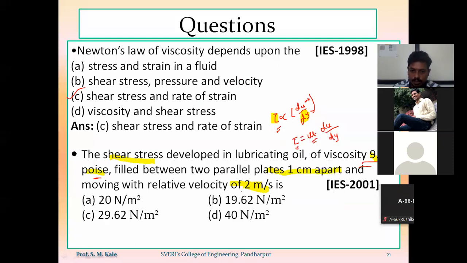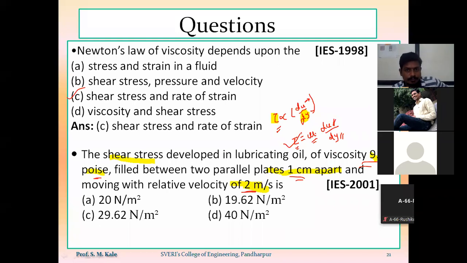What is the value of change in velocity? 2 meter per second. So value of du is nothing but 2 meter per second. dy, change in distance. What is the change in distance? 1 centimeter apart. Convert it in terms of meter. So put all those values, you will get the value of tau.